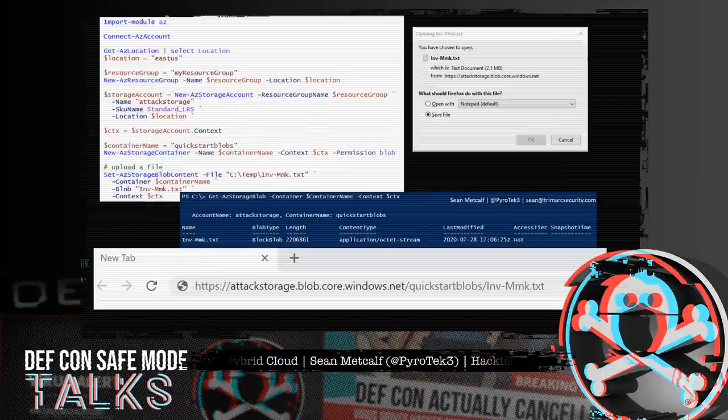But what if instead of running Invoke-Mimikatz directly from GitHub, we loaded it into Azure Blob Storage? So effectively, we're going to use a PowerShell script. We're going to upload it, and I'm not going to call it Invoke-Mimikatz, so I'll call it invmmk.txt. And Azure Blob Storage is very nice because it gives me a URL in which I can interact and connect to this file. So that would work as well.